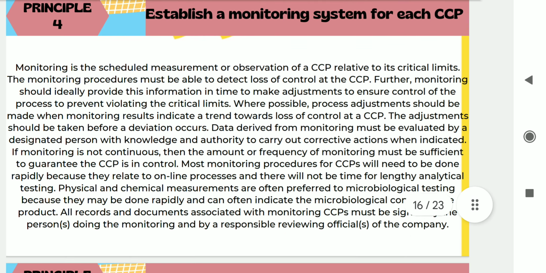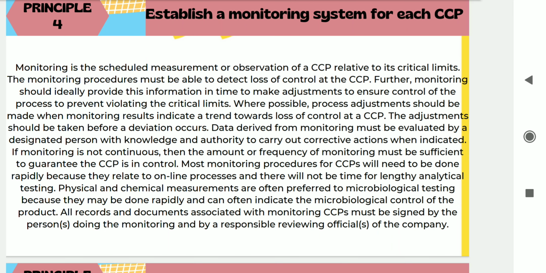The next step is the monitoring system for each CCP. Monitoring is the scheduled measurement or observation of a CCP relative to its critical limit. The main aim of the monitoring procedure is to detect the loss of control at the CCP. It should ideally provide the information in time to make adjustments to ensure control of the process and prevent violating the critical limits. Where possible, process adjustments should be made when monitoring results indicate a trend towards loss of control at a CCP. The adjustment should be taken before any deviation occurs.